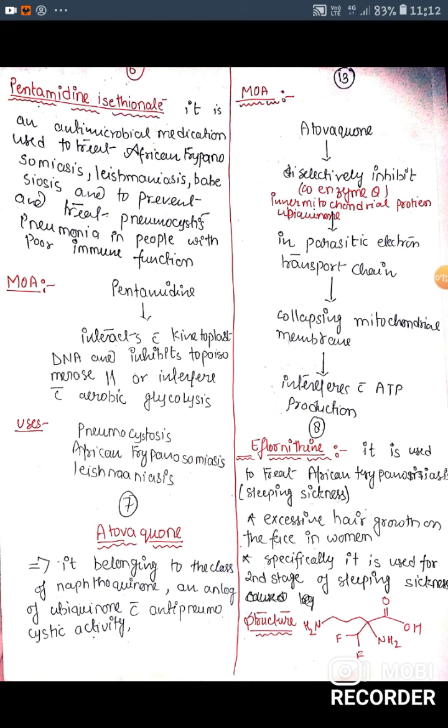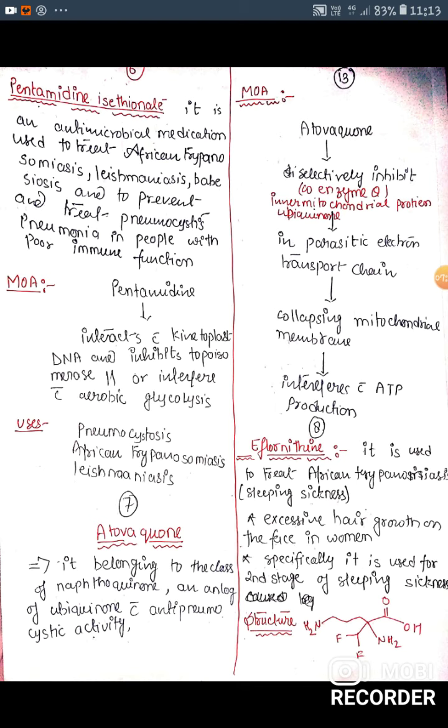Pentamidine interacts with kinetoplast DNA and inhibits topoisomerase II or interferes with aerobic glycolysis, so a bactericidal effect is produced. Uses of pentamidine isethionate: pneumocystosis, African trypanosomiasis, leishmaniasis.